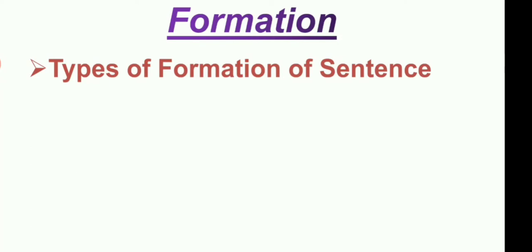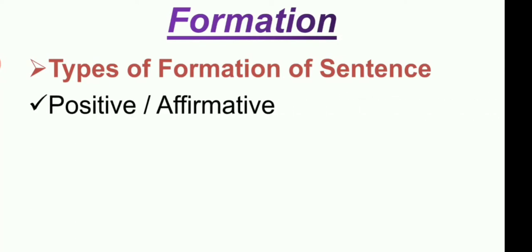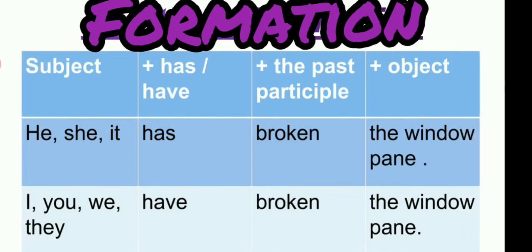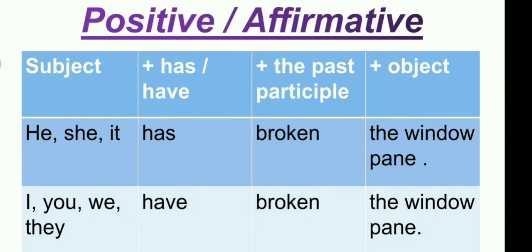Let me know its formation. Types of formation: first is positive or affirmative, then negative, and then interrogative formation of the sentence. First we see the formation of positive. Let me show it in a table. Here is the subject, has or have, plus the past participle, plus object.